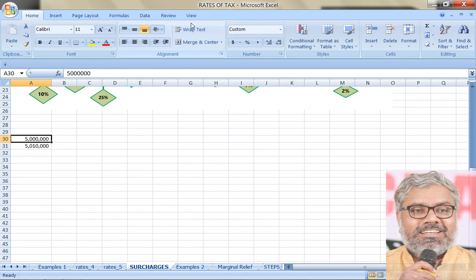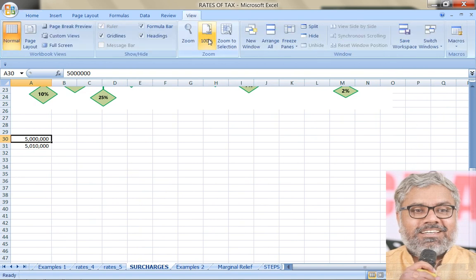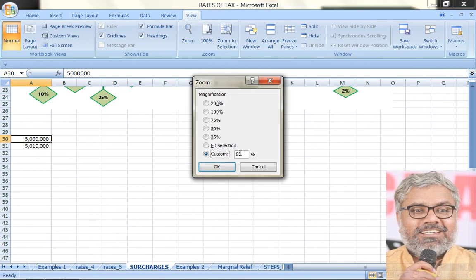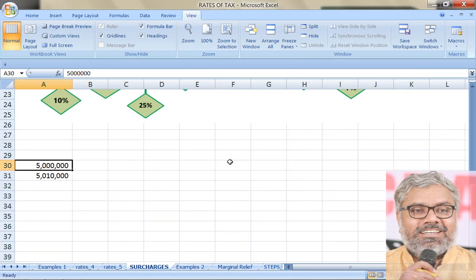If a person is having an income of 50 lakhs, then what is his final tax liability? If a person is having an income of 50 lakhs 10,000 rupees, what is his final tax liability? You can calculate, because we know already how to calculate that. Let us take first case. 50 lakhs is the income of one individual. So what will be his tax liability?